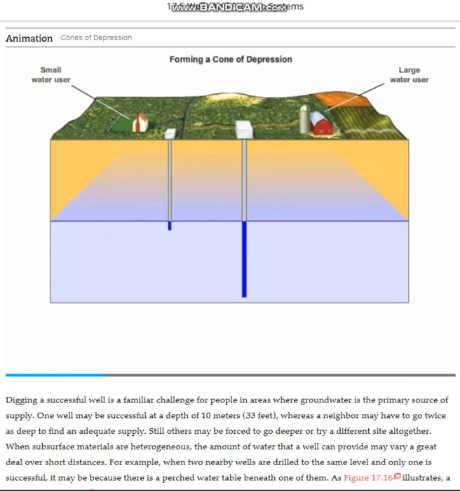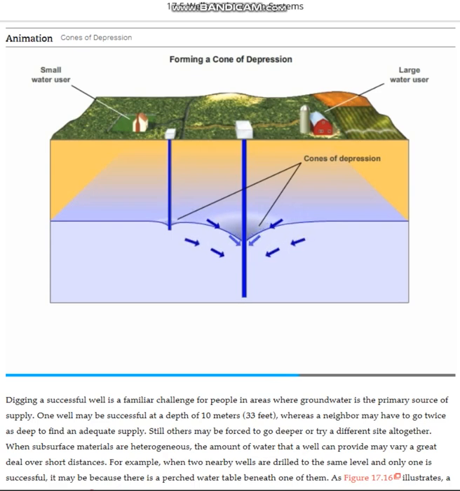Groundwater flows toward a well, so over time the level of the water table tends to slope down toward the bottom of the well shaft. Notice that as the two wells pump groundwater, the level of the water table falls until it resembles a downward-pointing cone around each well. This is known as a cone of depression. A cone of depression will grow larger until the rate of groundwater recharge matches the rate of groundwater pumping.